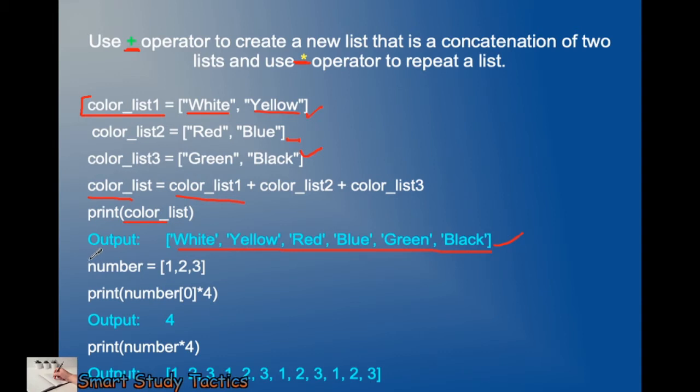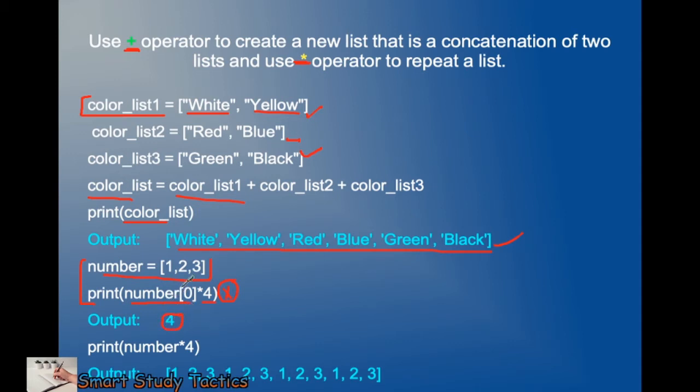Now the next one, the asterisk operator. I have a list, for example 1, 2, 3. At index value 0, I am going to multiply the value by 4. My dear student, that is wrong. It will not give you the expected output. It will give you the 4 only.